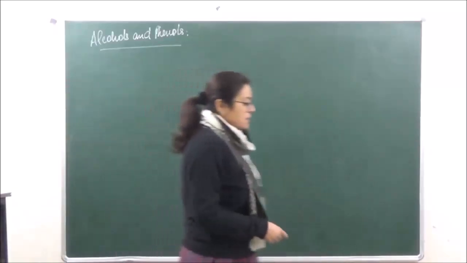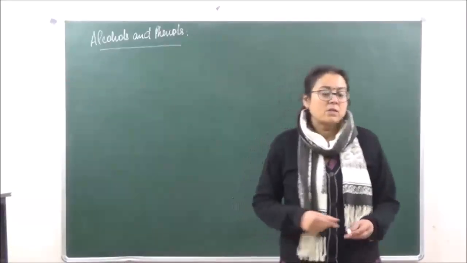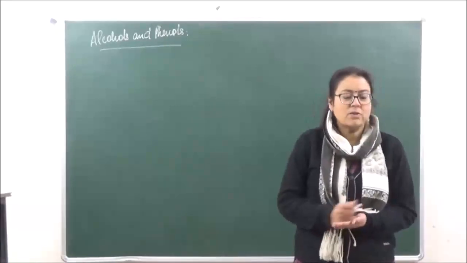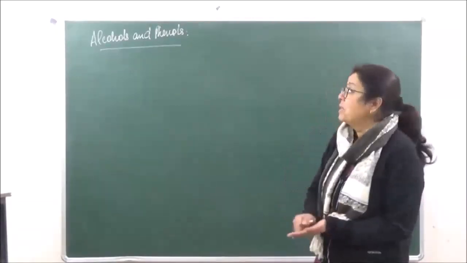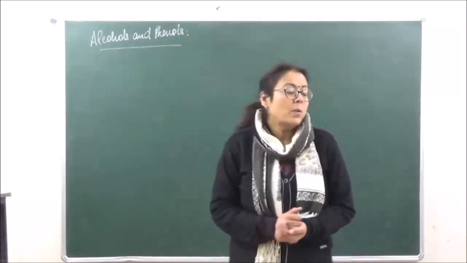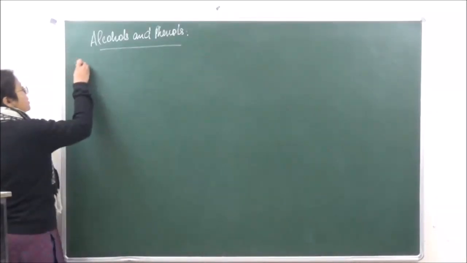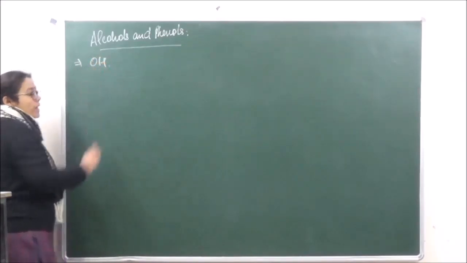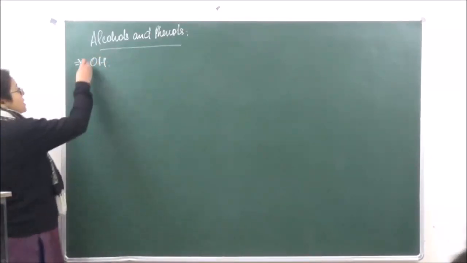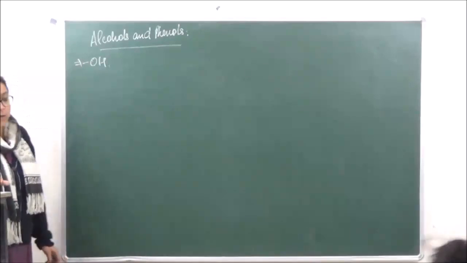Okay, let's start with this next chapter today. This is unit 11 of class 12, right? Organic chemistry, second book, second chapter: Alcohols and phenols. Now, what are alcohols and phenols? Alcohols and phenols have the functional group OH, right? So this is the hydroxy group which they are going to have.